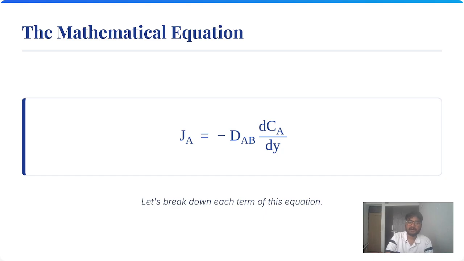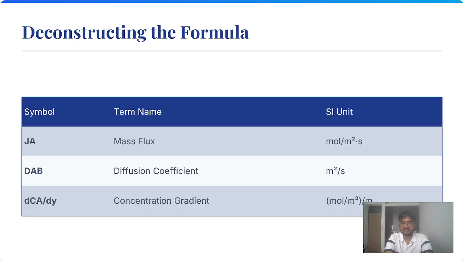Here we have the mathematical equation, which is JA equals minus DAB dCA by dy. We know that JA is the mass flux, and its SI unit is mole per meter square per second. DAB is the diffusion coefficient, in meter square per second. dCA by dy is the concentration gradient, which is mole per meter cube per meter.